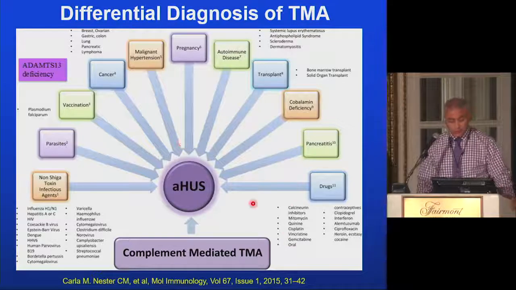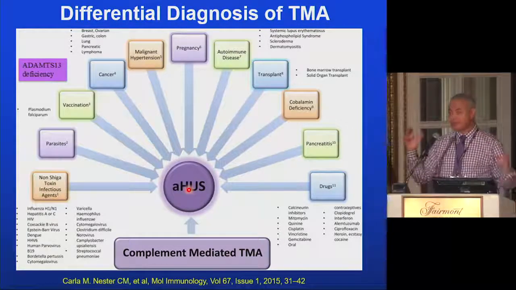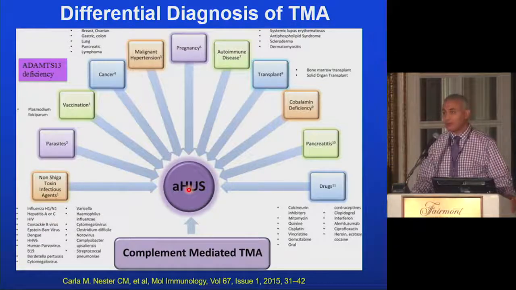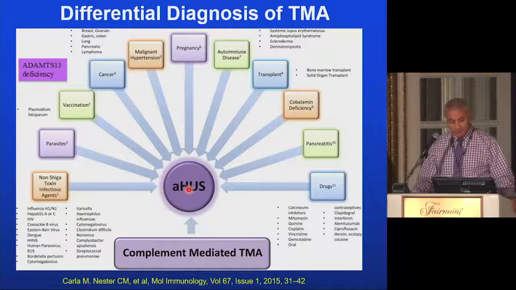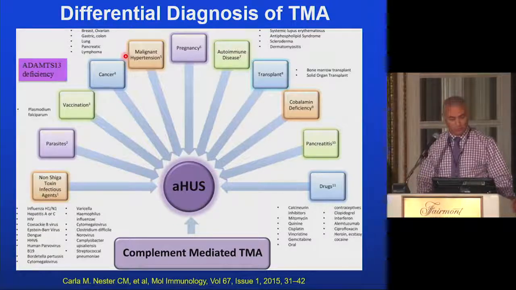We also should always think of, are we dealing with atypical hemolytic uremic syndrome, because special treatment is required as soon as possible. Otherwise, we'll end up with end organ damage, essentially renal failure. But there are many other causes of thrombotic microangiopathy. By far, the most common cause of thrombotic microangiopathy is malignant hypertension. This is what you're going to see in the emergency rooms, and this is what probably you will be asked on the boards also.